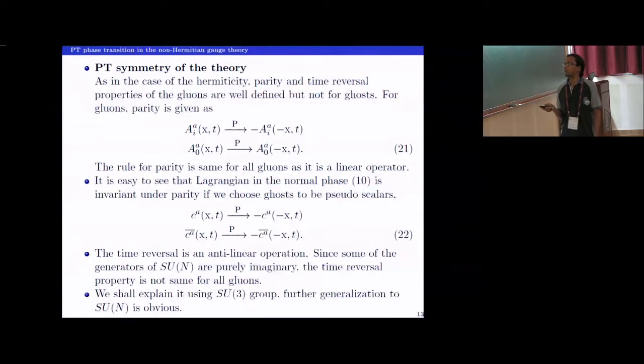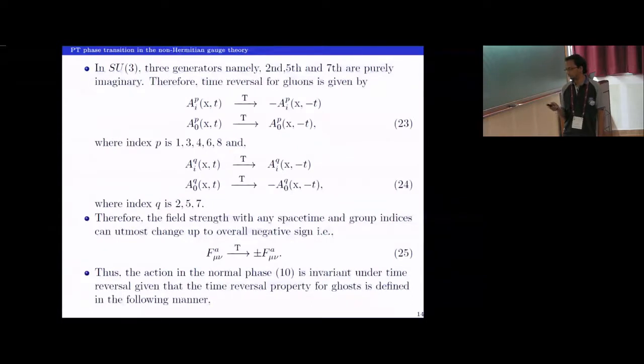Let me discuss now the time reversal symmetry for the normal phase only. Since it is an anti-linear operation, and since some of the SU(N) generators are purely imaginary, it is not the same for all gluons. I will explain it using SU(3). As we see, there are two sets of transformation for time reversal. For 1, 3, 4, 6, and 8 gluons, space components acquire a minus sign and the zero component does not change.